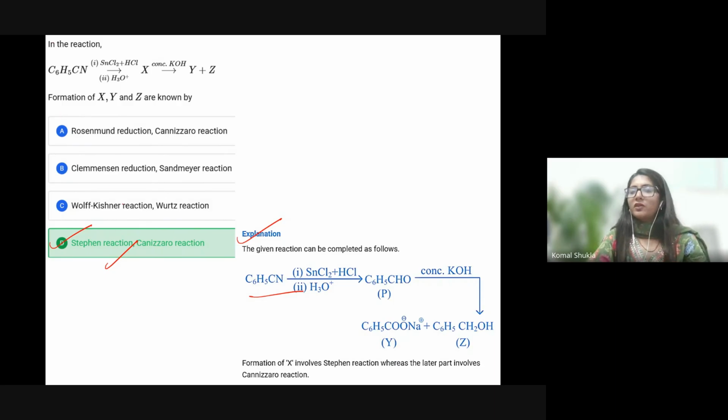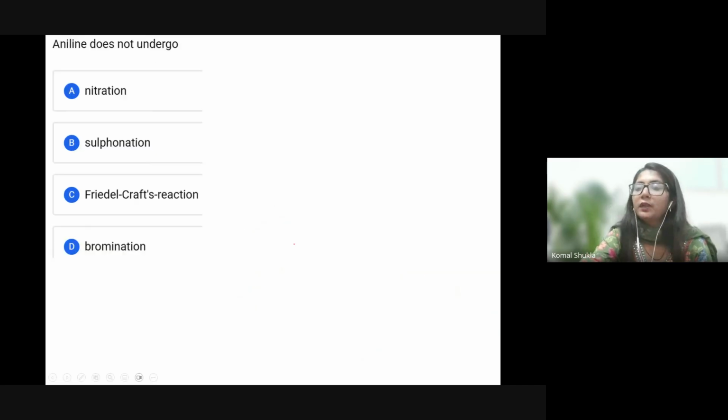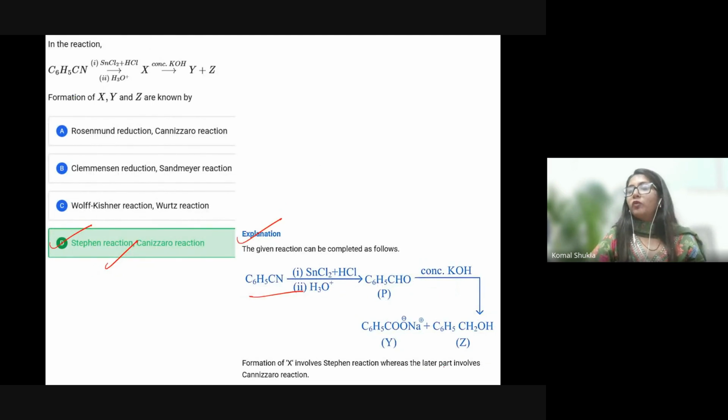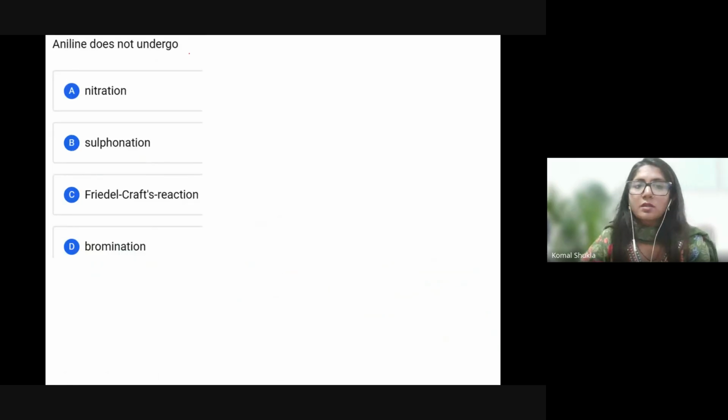So after this Stephen reaction, we are having that particular Cannizzaro reaction. So what is Cannizzaro reaction? This is already explained by Vittal. In the presence of KOH, benzaldehyde is going to react and form the alcohol product, one is alcohol and another is the salt product with sodium. So now this is aniline. What is aniline? Aniline does not undergo